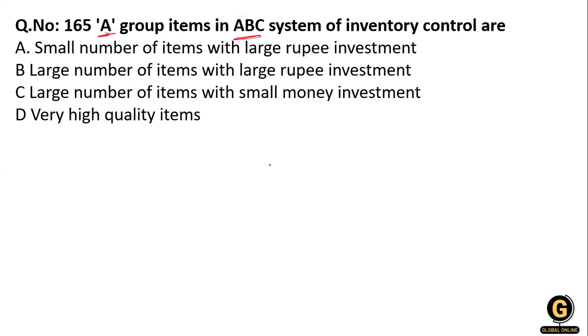Okay, so what is the ABC? You know that it is an inventory control mechanism. Okay, so what is in A is a small number of items with a large rupee investment. That means you are categorizing that you have a small number of items, but the rupees you have invested are large. Okay, so option number A is right over here.